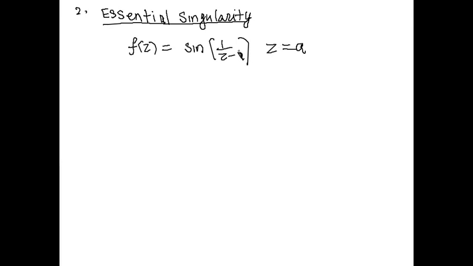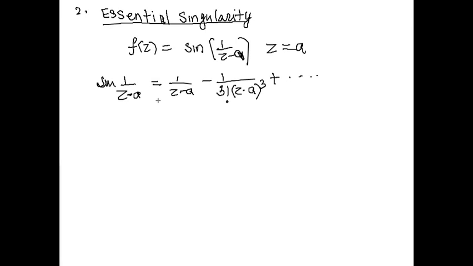If z equal to a is the singular point, and we expand this series, sine of 1 upon (z minus a), where x equals 1 upon (z minus a), the first term is x, so I will write 1 upon (z minus a) minus 1 by factorial 3 times 1 upon (z minus a) to the power cube plus and so on.